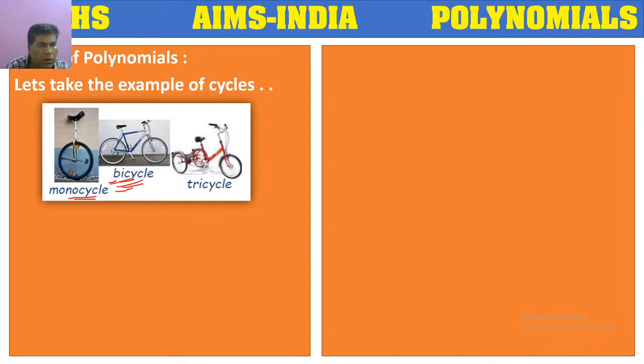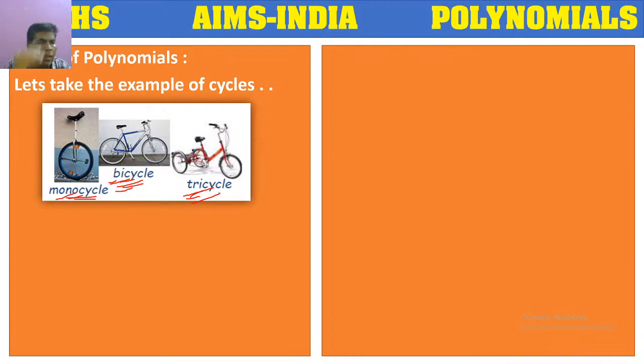Here bi stands for 2, mono stands for 1. If it is having 3 wheels, then it is called a tricycle. So basing on the number of wheels, we can classify the cycles as monocycle, bicycle, tricycle.